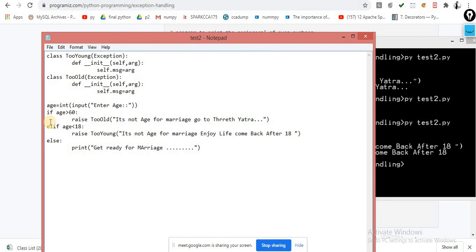Kindly try for the same. This is the industry standard. Whenever you are at the production level, at that time you are supposed to generate your own classes as well. Apart from that, yes, you are supposed to use the try and except statement. Yes, this is mandatory as per the industry standard.